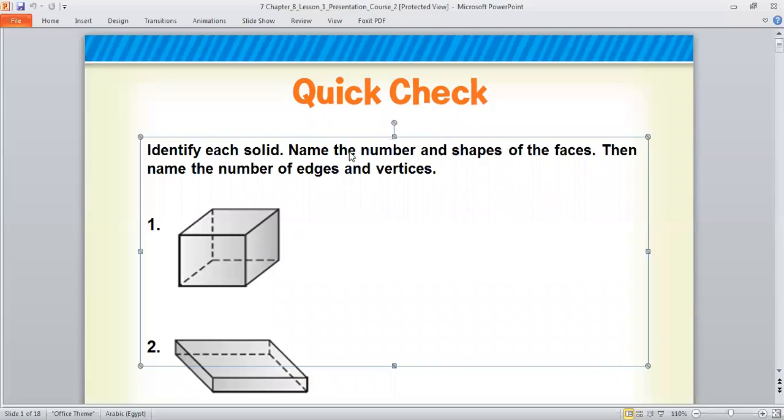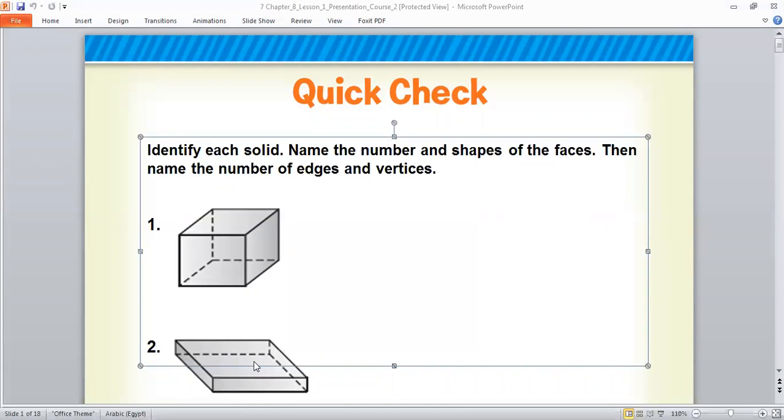Okay, we can go. So we said that this shape will be called by what? We can call it a cube. Do you remember the cube? So again, this shape we can call a cube. The first shape will be the cube, and the second one will be the cuboid.